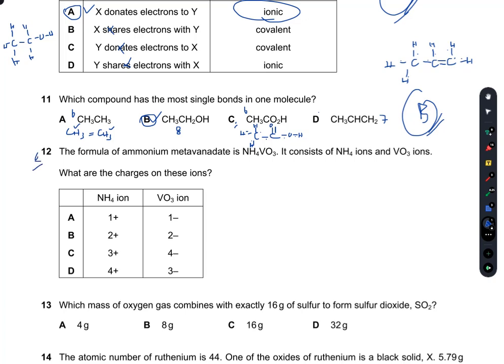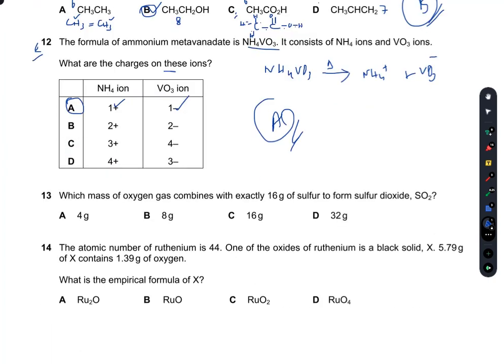Question number 12. The formula of ammonium metavanadate is NH4VO3. It consists of NH4 ions and VO3 ions. What are the charges on these ions? So NH4VO3 will disintegrate on heating into NH4 positive and VO3 negative. NH4 is positive, VO3 is negative, so A is the right option.